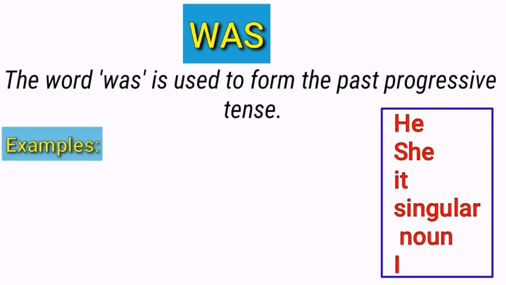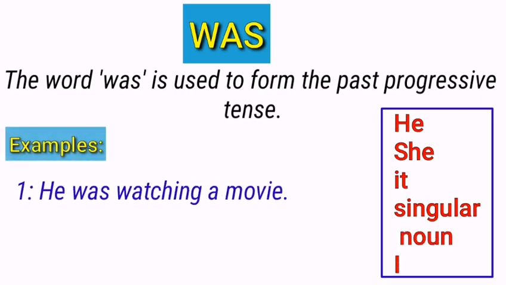Just look at these examples. He was watching a movie. Look at this sentence. The word was is used as a helping verb in past continuous tense, which is used to talk about an action that continued in the past. You can see in this example the process of watching continued for a certain period of time. So, you can say that it works as a helping verb in past continuous tense.